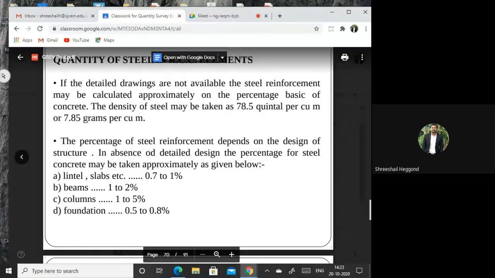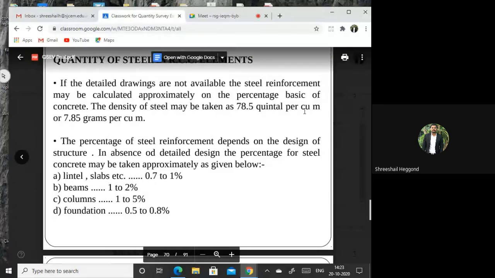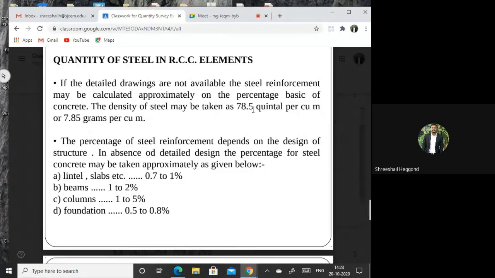Remove this one, the earlier figure is not actually correct. It is 78.5 quintals per cubic meter. If you put 78.5 quintals of steel in a 1 cubic meter container, you will get a complete 1 cubic meter volume.